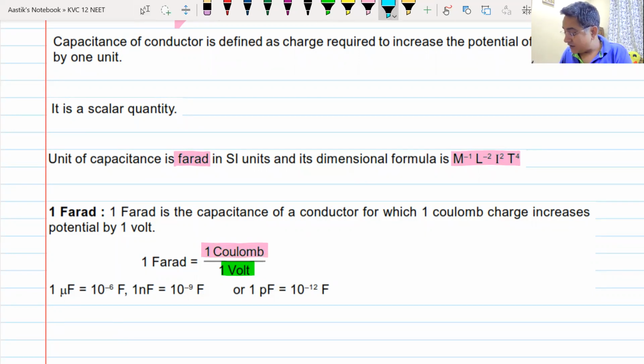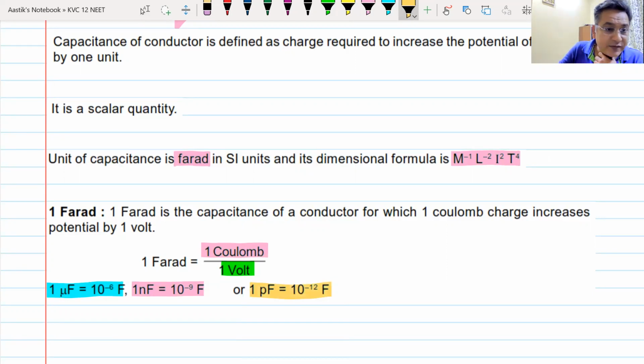Then we have these commonly used units: microfarad, 10 raised to the power minus 6, nanofarad, 10 raised to the power minus 9, and the friendly picofarad, 10 raised to the power of minus 12.